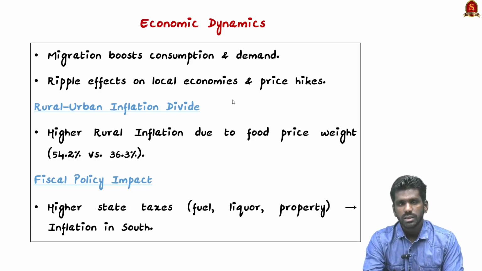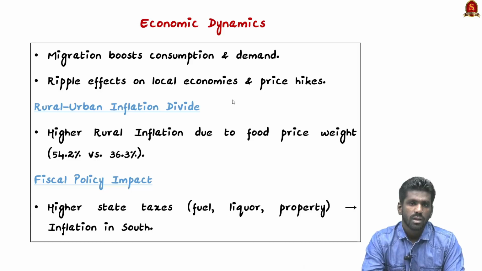The rural inflation is higher than the urban inflation. This is because of food prices. In rural areas, food makes up 54% of their total expense. But in cities, food makes up only 36% of total expense. As food prices are increasing, the people in rural areas are affected more than the people in urban areas.